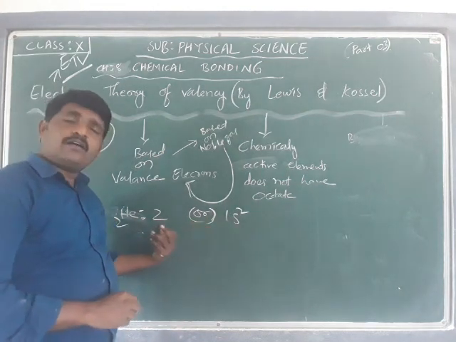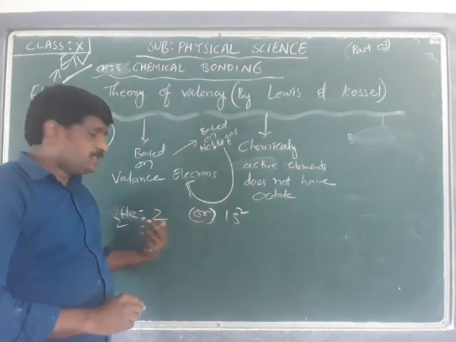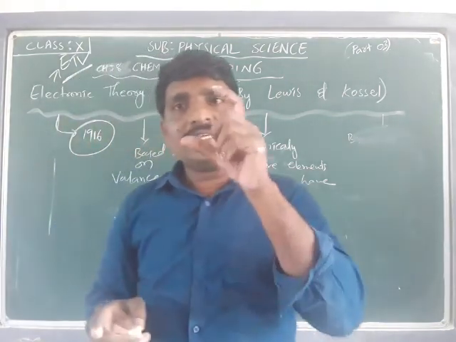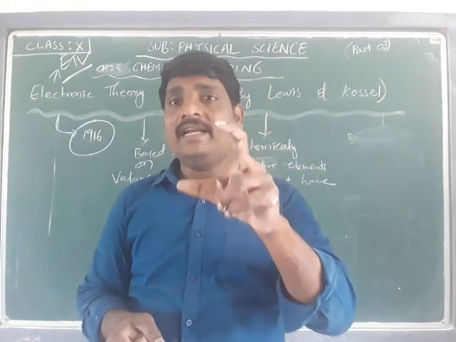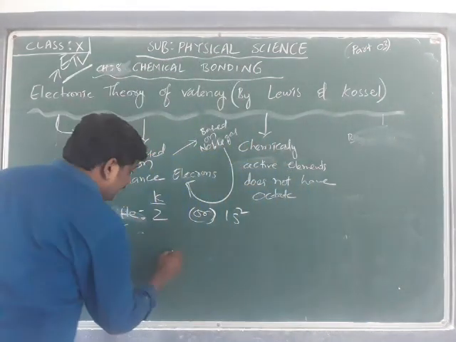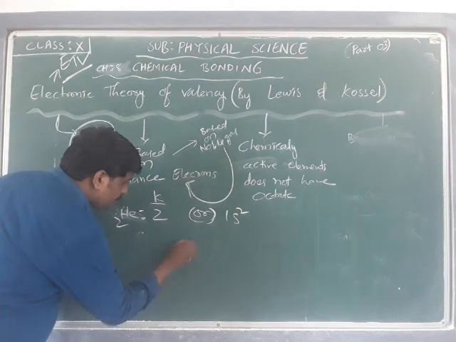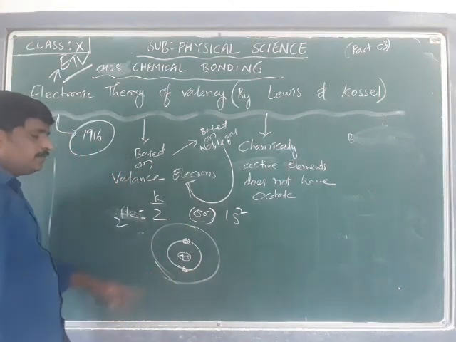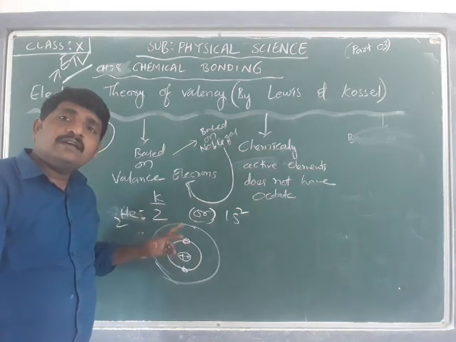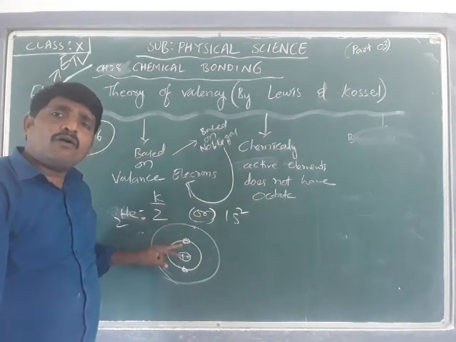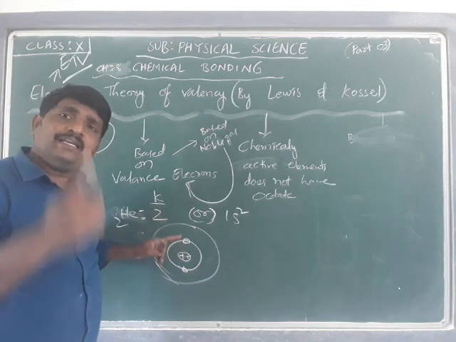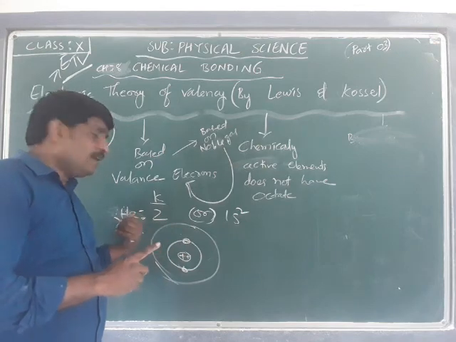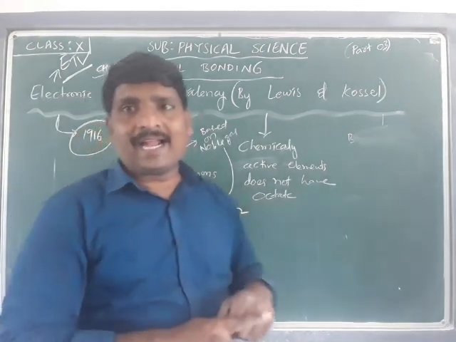According to the Bohr atomic structure, the K shell has 2 electrons, as the K shell has the ability to hold 2 electrons. That is the helium configuration: 2 positive nucleus, and the K shell with 2 electrons. Since the K shell, the outermost shell, is already filled with two electrons in helium, it is chemically inactive.